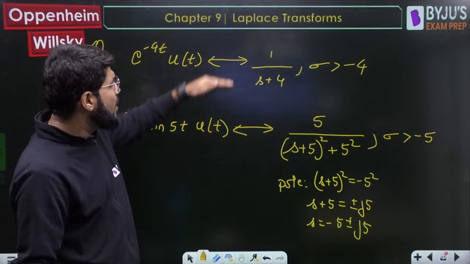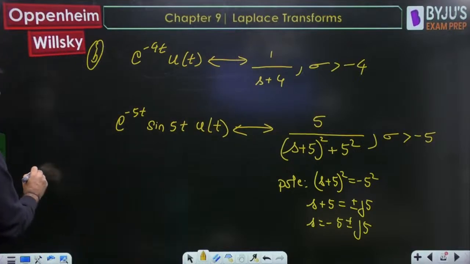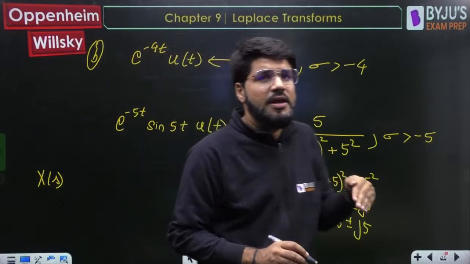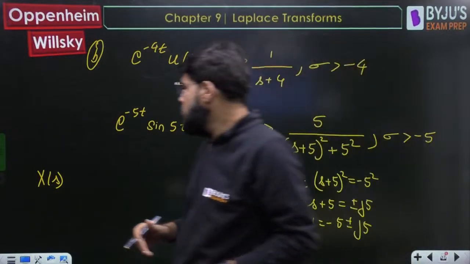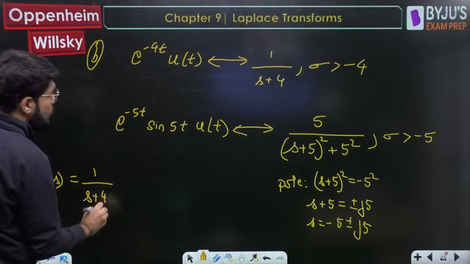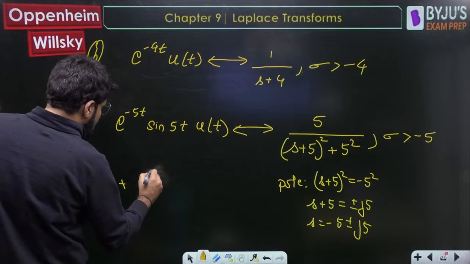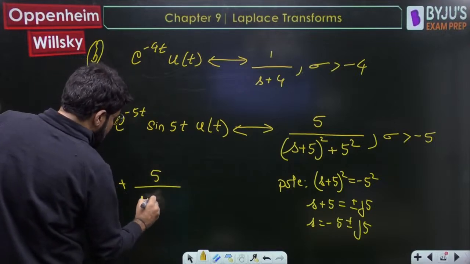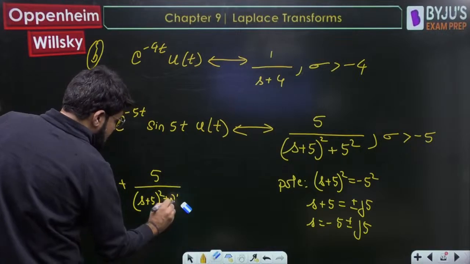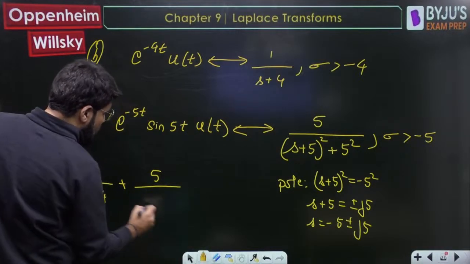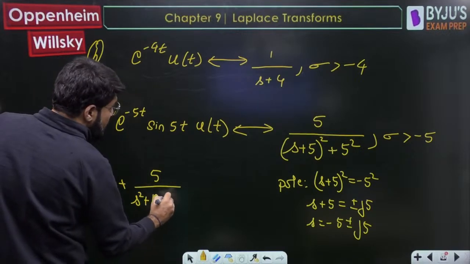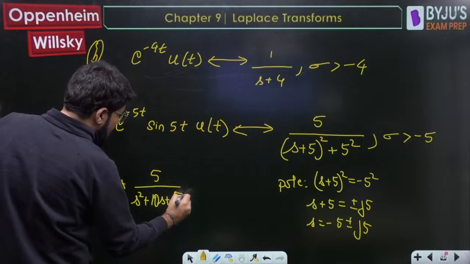Now when you add these two, what is the final Laplace transform? As I told you, these are the two parts of the question given. When two signals are added, the Laplace transform will also be added. So you have 1 upon s plus 4, plus 5 upon s plus 5 whole square plus 25. Okay, we will simplify this too. s plus 5 whole square plus 25: s square plus 2ab will become 10s, plus 5 square 25, plus 25 becomes 50.